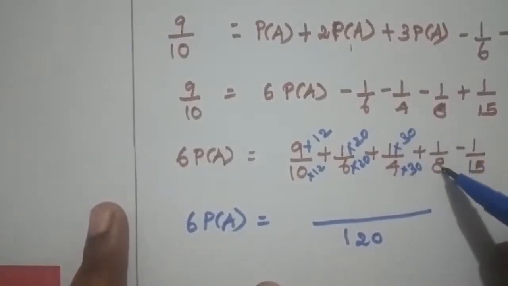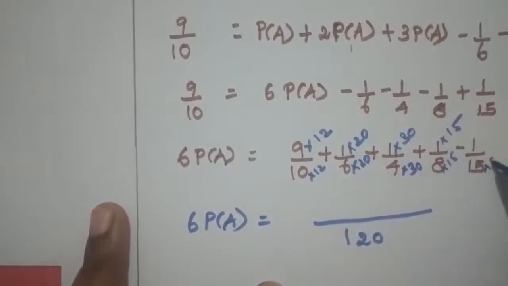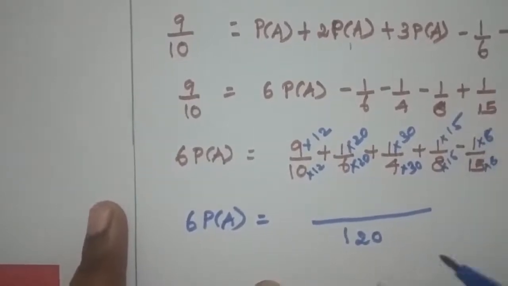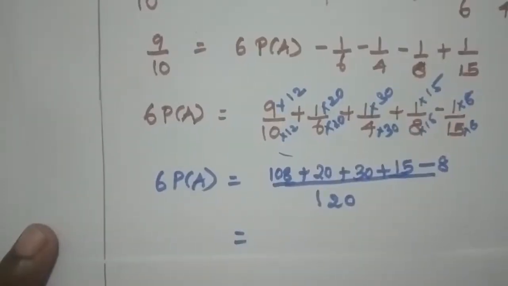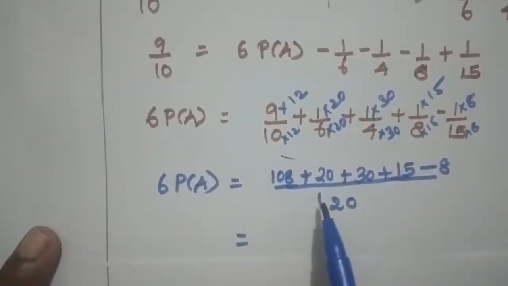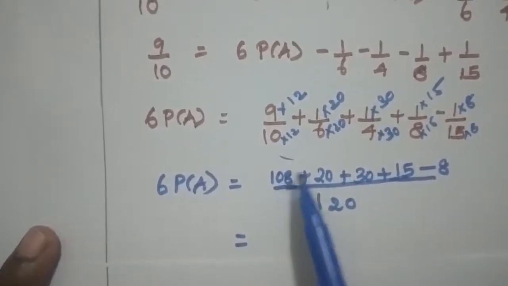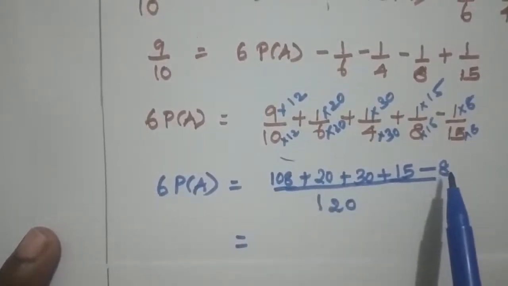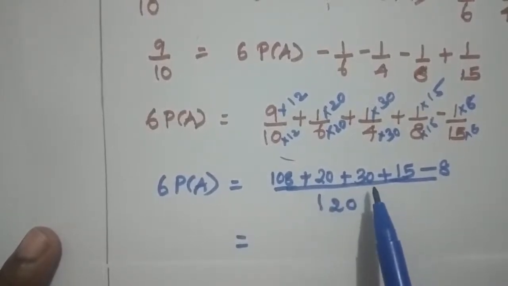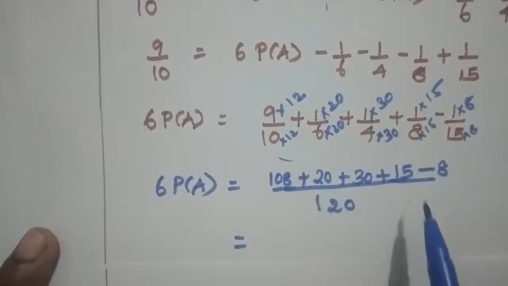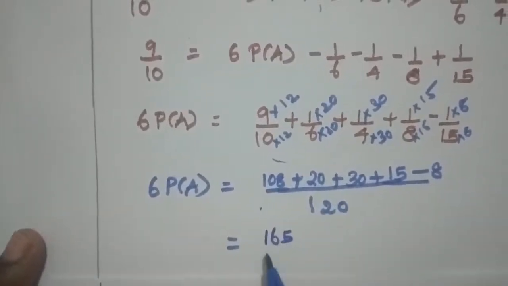This is 8 into 15 is 120. 15 into 8 is 120. Now you have the same denominator 120, and the numerators are 108 plus 20 plus 30 plus 15 minus 8. 108 minus 8 is 100, plus 20 is 120, plus 30 is 150, plus 15 is 165, divided by 120.